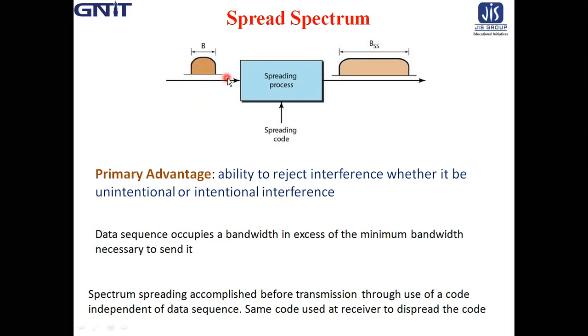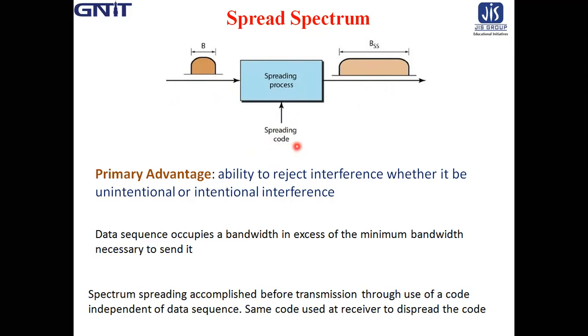In spread spectrum modulation, we intentionally increase the bandwidth through a process which is called the spreading process, by applying a wideband code, which is called the spreading code.